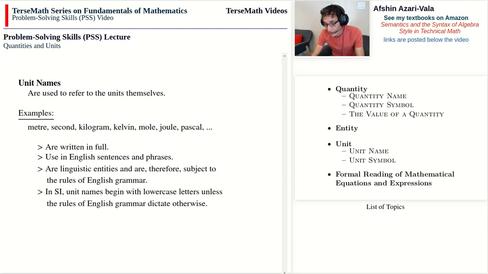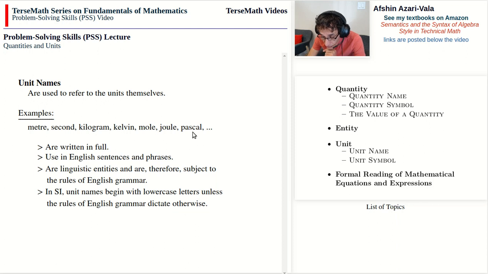Because these are names, they're not mathematical entities, so if the rules of English grammar require that we change our conventions on unit names, then we allow that. So, as I just mentioned, in SI unit names begin with lowercase letters. We write pascal with a lowercase p, kelvin with a lowercase k, newton is another one.